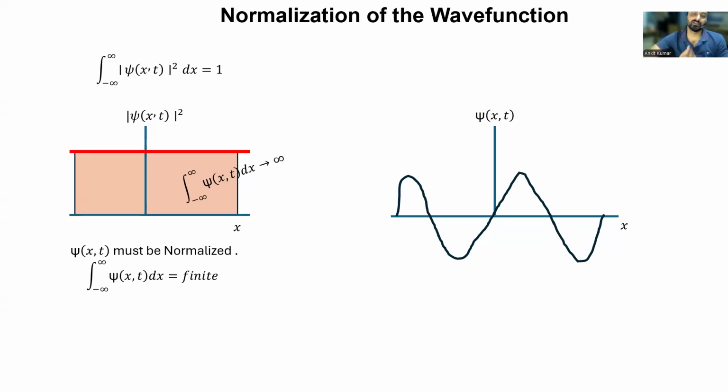So here we have seen that normalization is extremely important because it allows us to interpret quantum mechanics probabilistically. Without normalization, probability loses meaning, measurements cannot be interpreted physically, and the wave function no longer represents a valid quantum state. Thus normalization forms one of the most fundamental requirements of quantum mechanics. I'll stop this lecture here. In today's lecture, we have seen physically acceptable and unacceptable wave functions, how we can normalize the wave function, and why normalization is important.